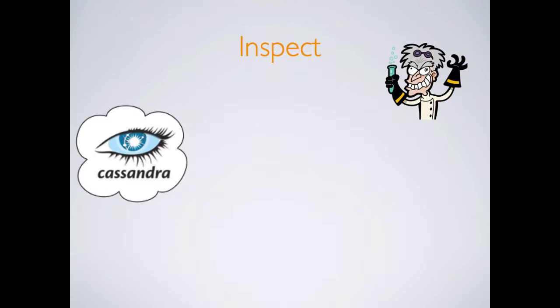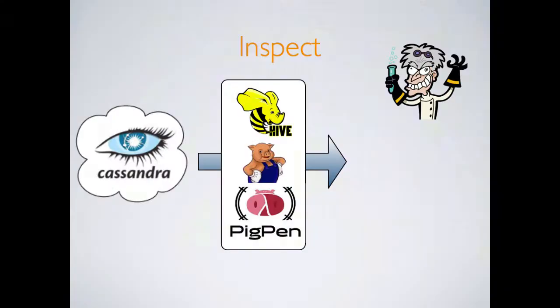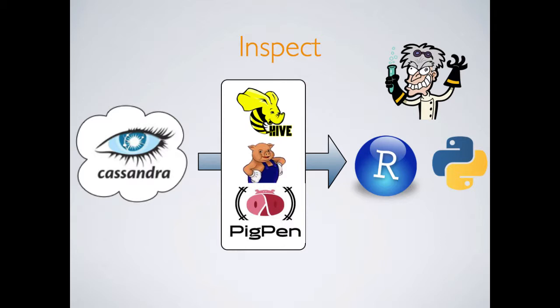In any case, once we have this data in our system, we'll have some data scientists on our team who are probably going to want to inspect this data and then run some analysis to improve our application. Data scientists want to use languages and tools they're familiar with. So in designing our application, we'll want to have a component like Hive, for example, that allows a data scientist to use SQL. Once the data scientist has this data out of our data store, they'll probably use a language or a tool like R or Python